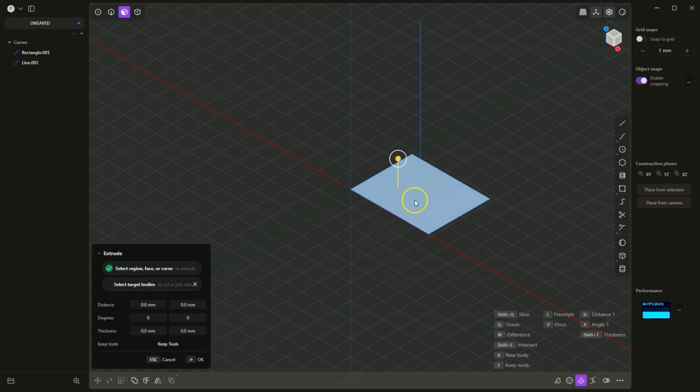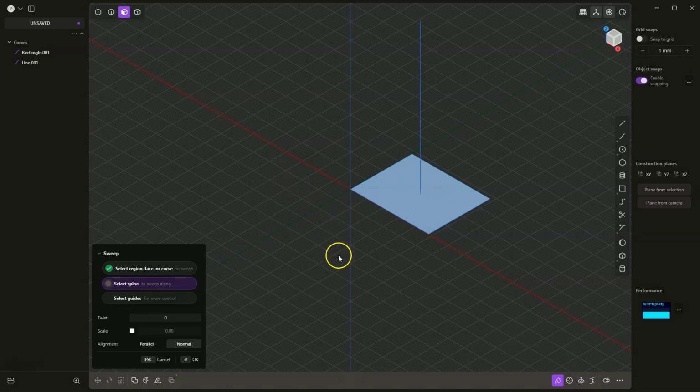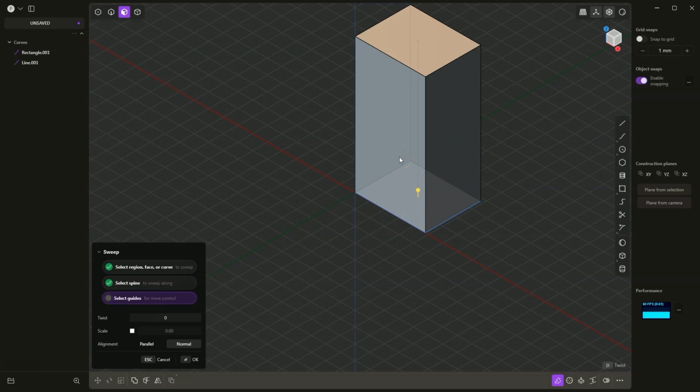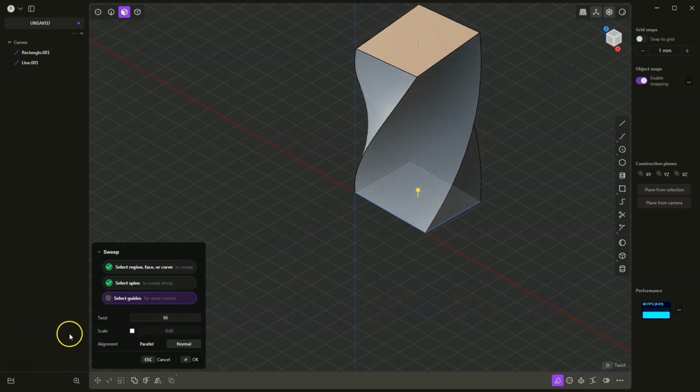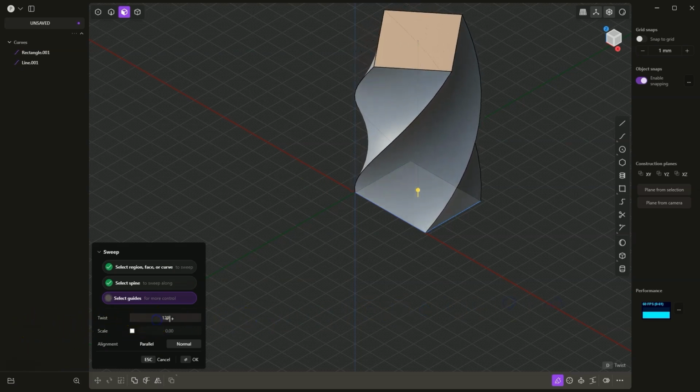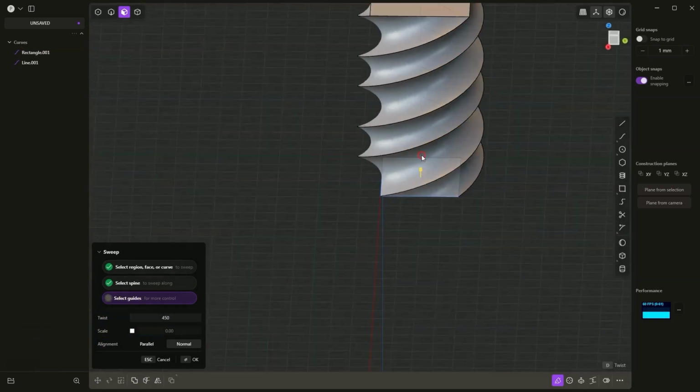I select the surface of the rectangle, and here I have the sweep command, which we can activate with the keyboard shortcut Shift+P. Then I specify the profile along which the shape will be extruded. And at this moment there is nothing special here. It is a regular box, but we have the twist parameter here, and by increasing the value of this parameter we can obtain a solid in this way. Here I will enter a value, for example 450, and we have created such a solid.